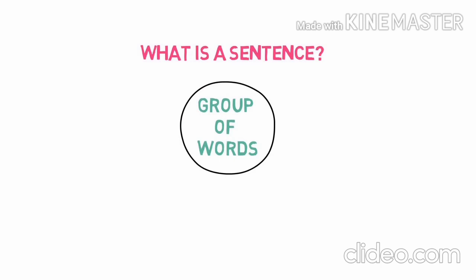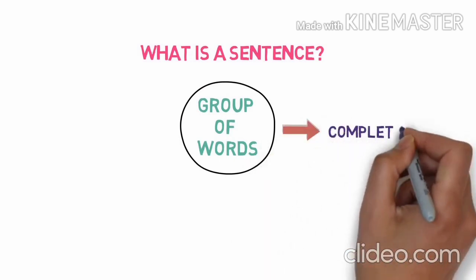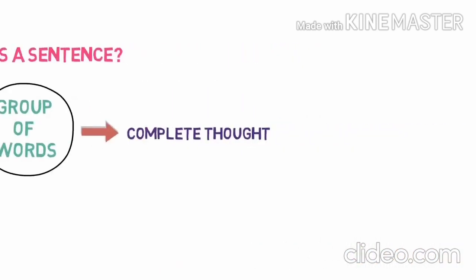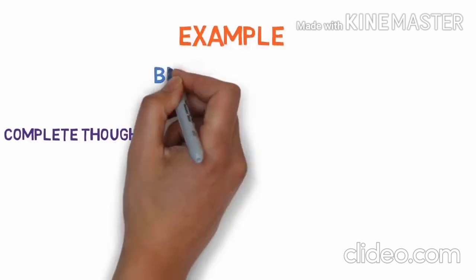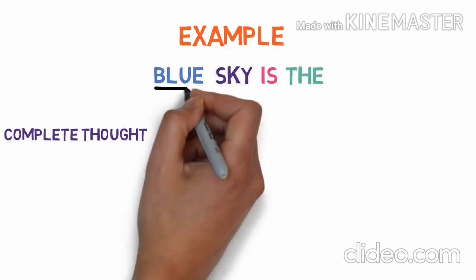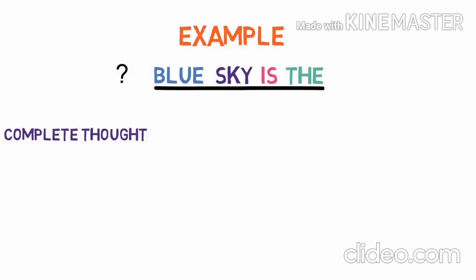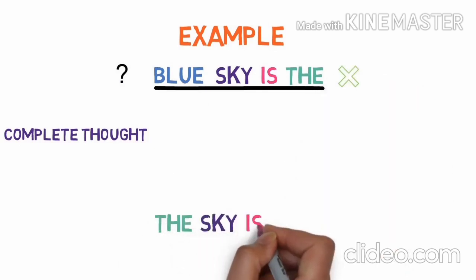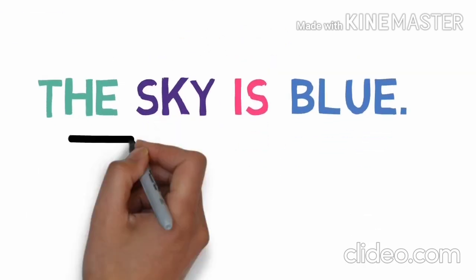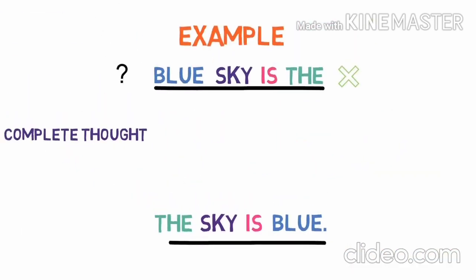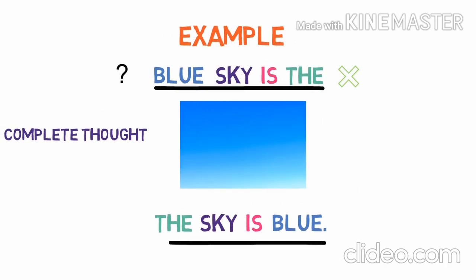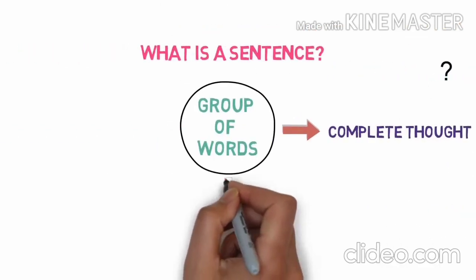A sentence is a group of words and it gives a complete thought. Means what? When you arrange different words systematically, you get the meaning of the sentence, right? But see here, "blue sky is": the words are just arranged in a different order and it is not in proper order, hence we don't understand the meaning of the sentence. But when we write "the sky is blue," we understand the meaning of the sentence. You understand the thought of the sentence, right? It means the sky color is blue.